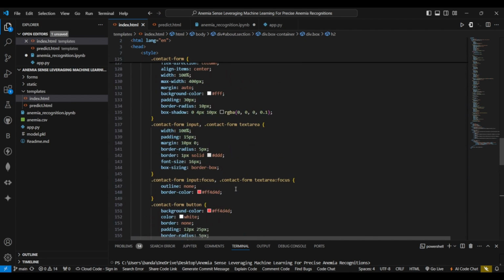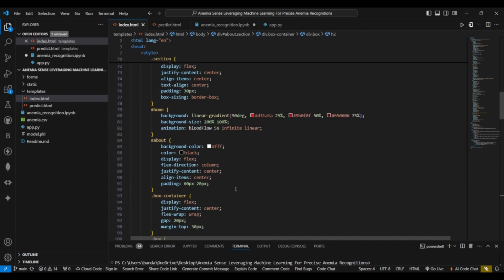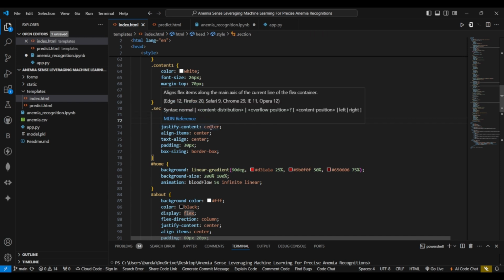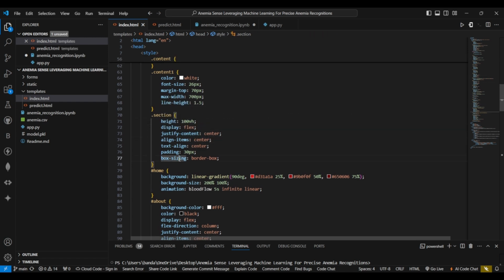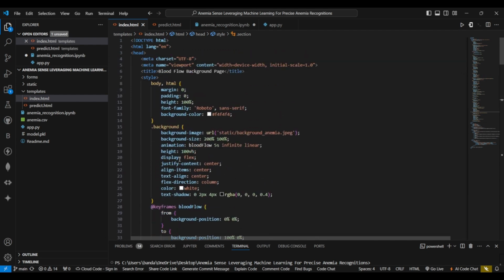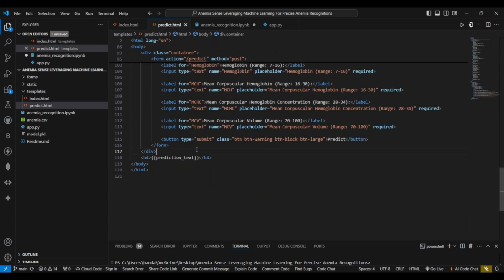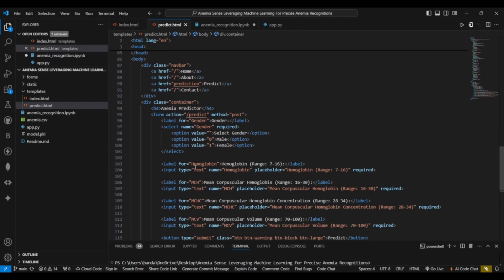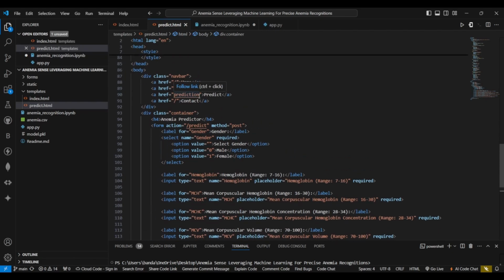Next, this is the CSS that we have used in these HTML files, like defining the height, display, alignment, padding, box sizing, and all. Next, we have the predict.html file, which is the main file where the prediction happens. It is in the form of a form where we collect the data from the user.